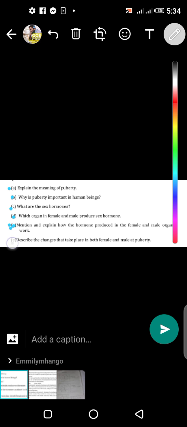So this E down here should be rubbed. This E should not be there. I'm rubbing it. That E is not supposed to be there. So this is one question, it's read as one question. Mention and explain how hormones produced in female and male organs work. Describe the changes that take place in both female and male at puberty.